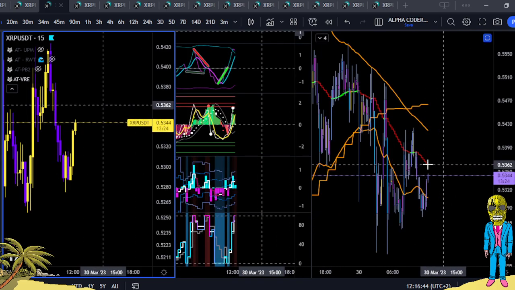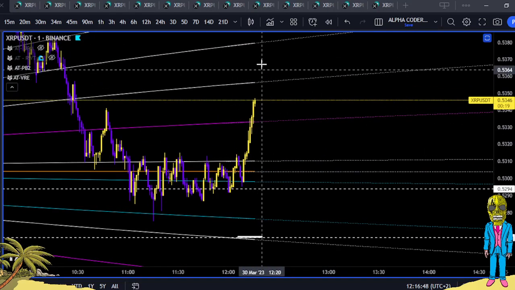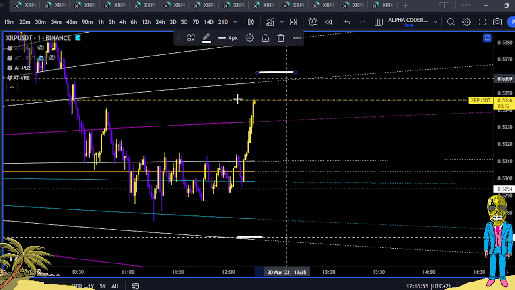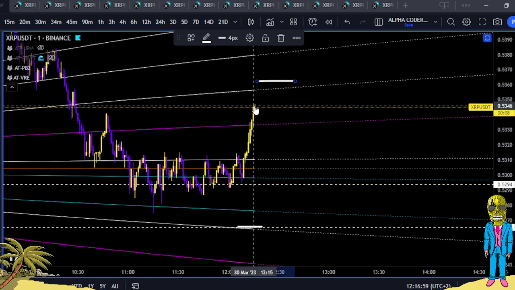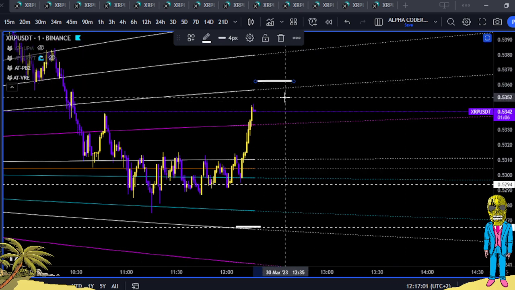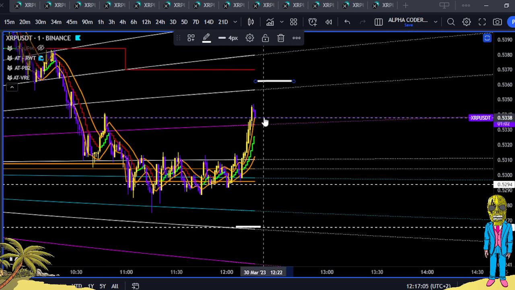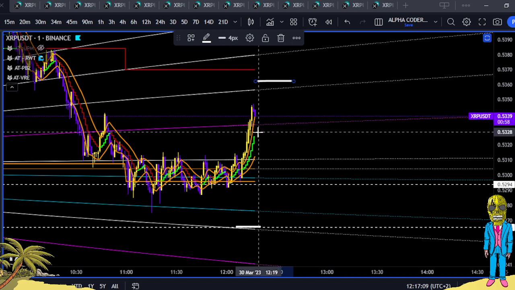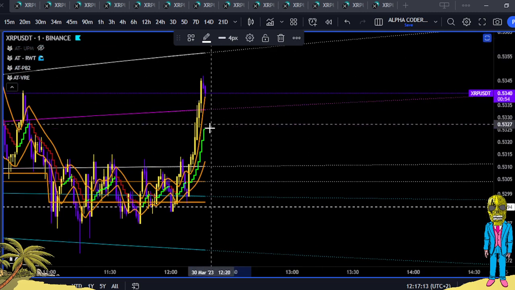What's its target? 53.62. I want to mark that out here. 53.62. Up here somewhere. I'll just draw a line because it won't stick for long. Alright. And now seeing as it's up here, there's going to be a lot of noise processing. Put the reverse wave trend on, touch the reverse wave trend. If it breaks below the reverse wave trend, it wants to touch here. But it wants to generally bring this mean up into the pink and hold above the pink.